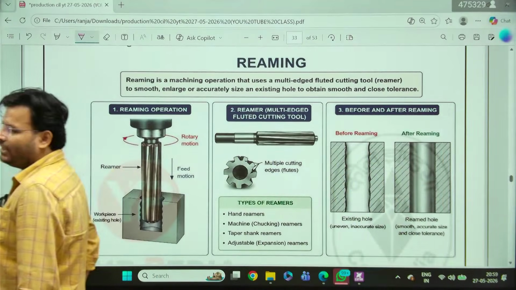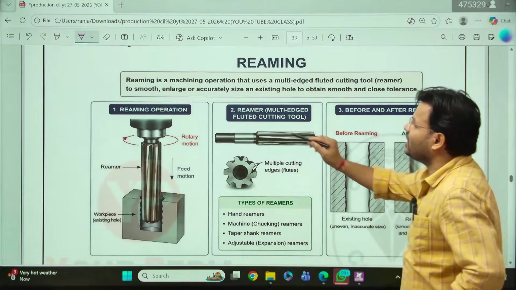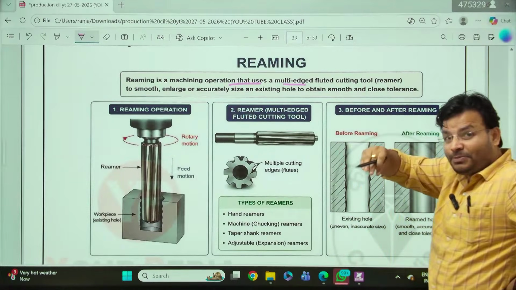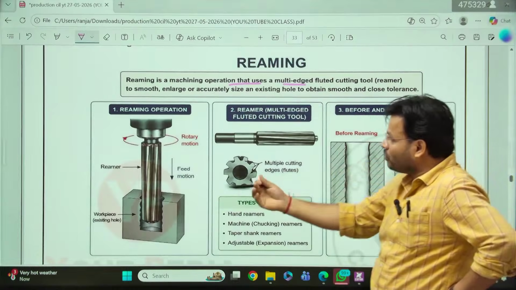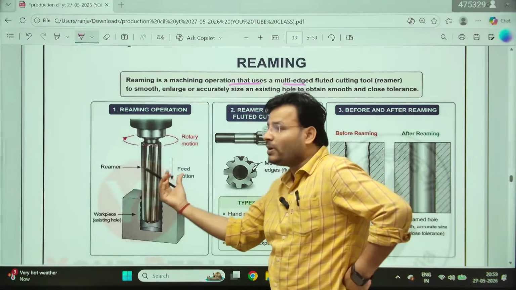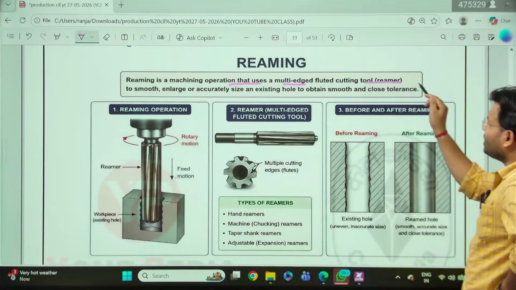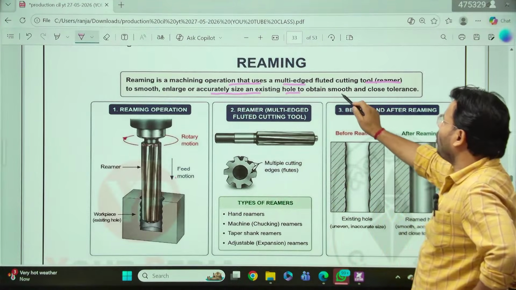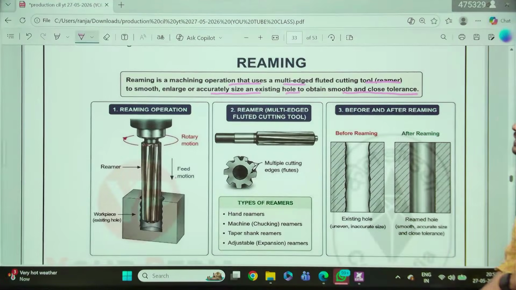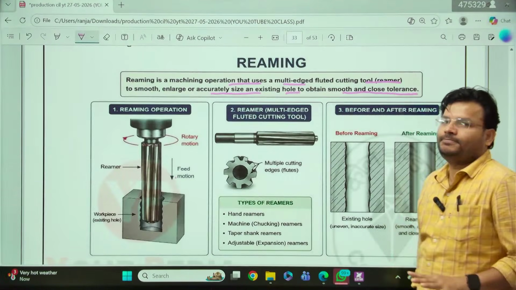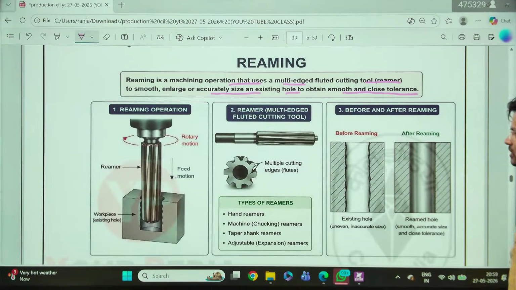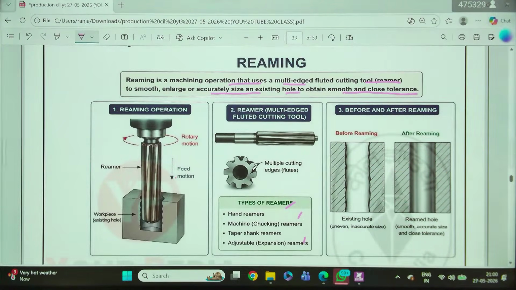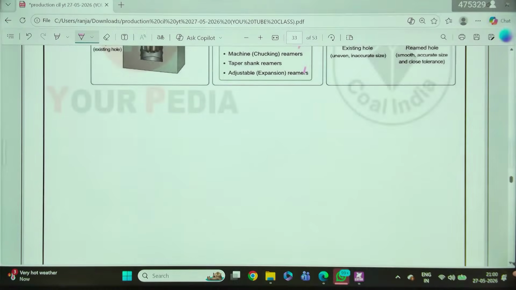So always keep in mind. Now I will ask one thing. Reaming is a machining operation that uses multiple edges. Obviously it is a multi-point cutting tool, single or multi-point? We can say there are multiple edges, so it is called a multi-point cutting tool. A reamer smooths, enlarges or accurately sizes an existing hole to obtain a smooth and close tolerance. For that you are going to use the reaming. Different types of reamers are shown here, before the reaming and after the reaming. So the correct answer to the previous question is the reaming.